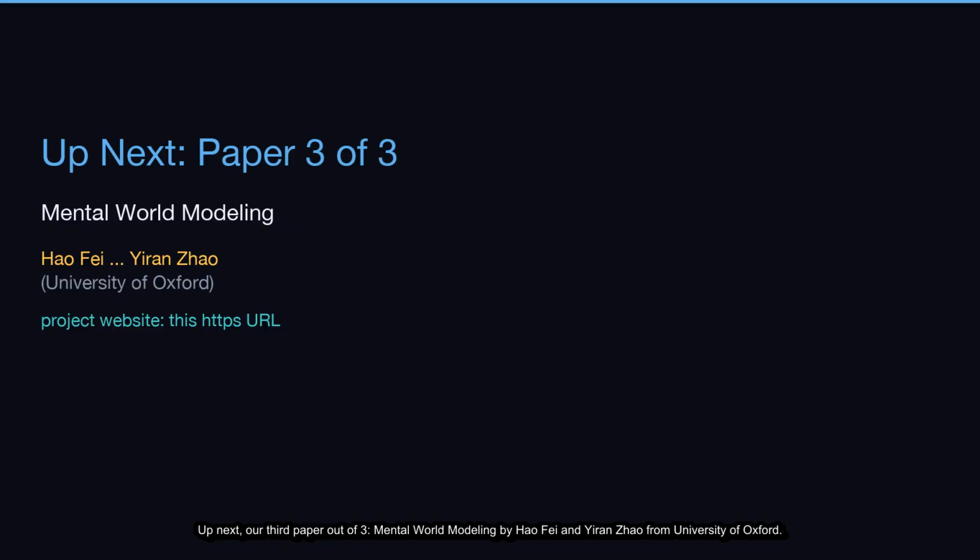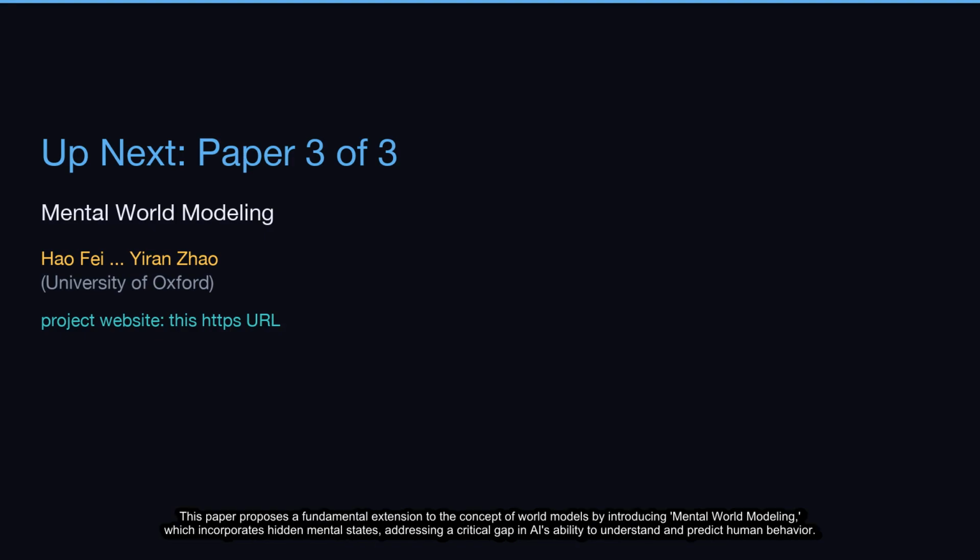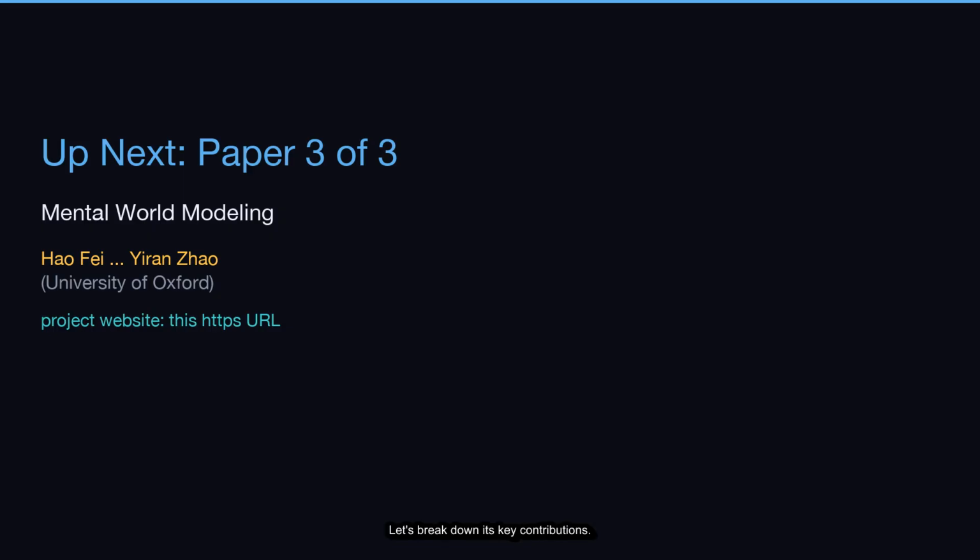Up next, our third paper out of 3, Mental World Modeling by Hao Fei and Iran Zhao from University of Oxford. This paper proposes a fundamental extension to the concept of world models by introducing mental world modeling, which incorporates hidden mental states, addressing a critical gap in AI's ability to understand and predict human behavior. Let's break down its key contributions.